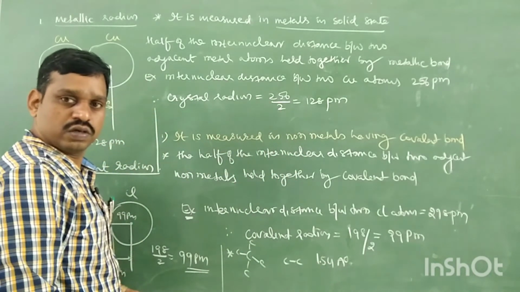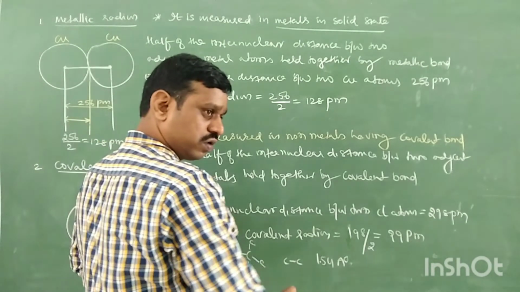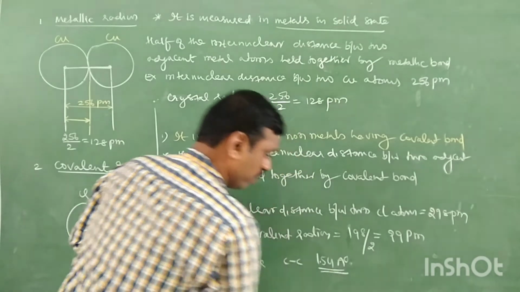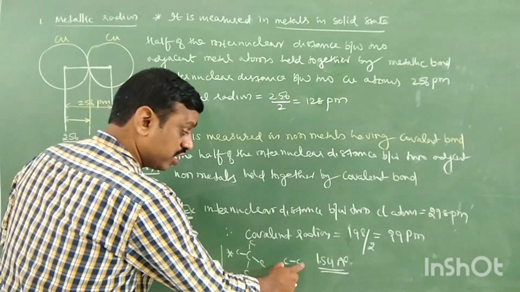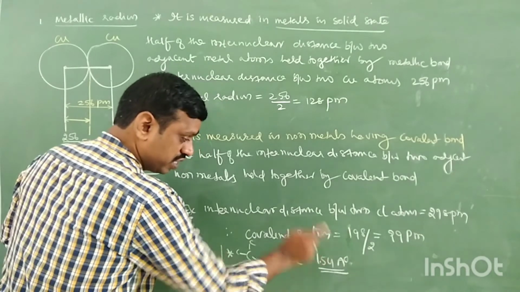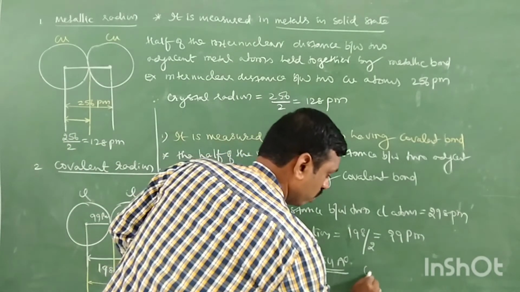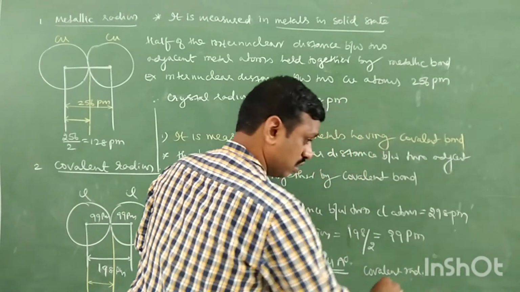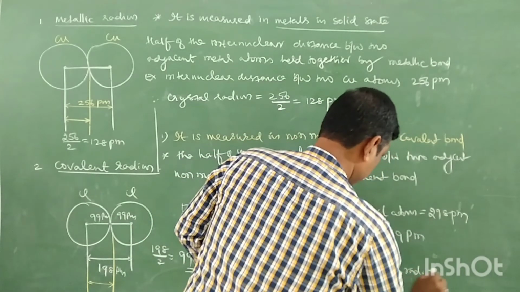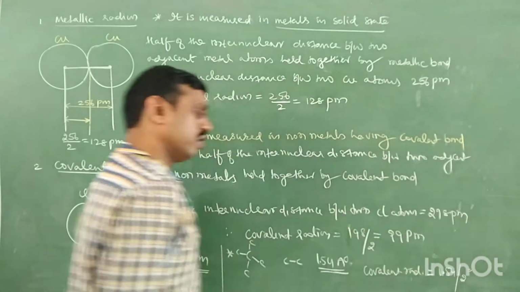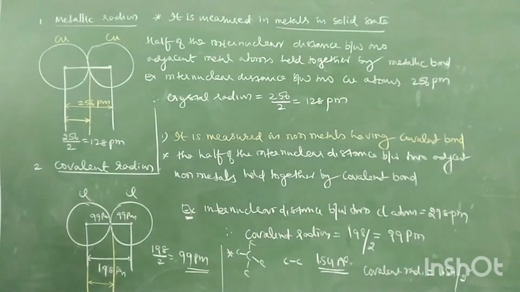Yes or no? 1.54 is the internuclear distance, nothing but bond length. If the bond length in carbon is this much, then what is the covalent radius? The covalent radius of carbon in diamond is 1.54 divided by 2, which is 0.77. Okay, next.